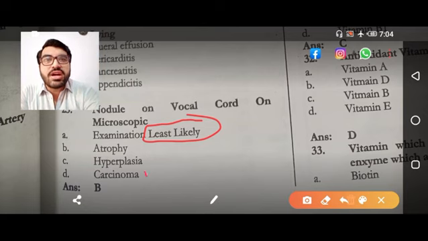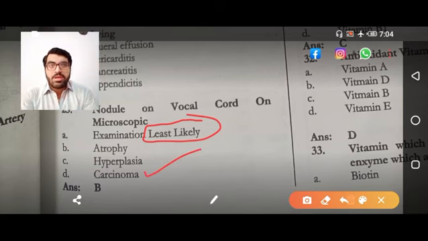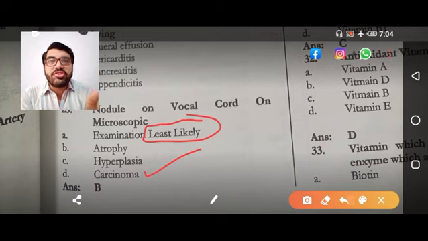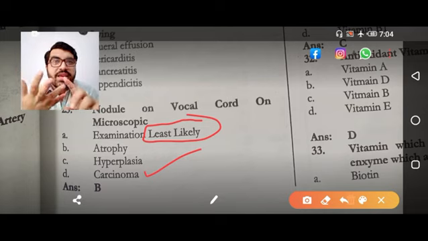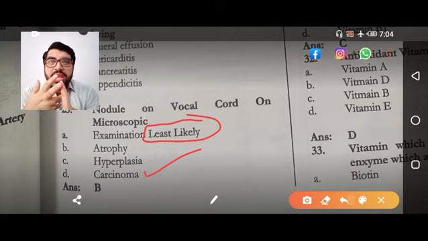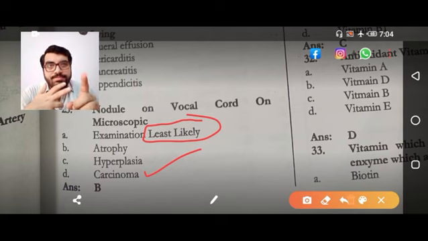So the answer to this MCQ is carcinoma. It is not hyperplasia. If you see a vocal cord nodule, in 99.9% it is benign. So we can expect atrophy, we can expect hyperplasia, but we cannot expect carcinoma. So the least likely is carcinoma.